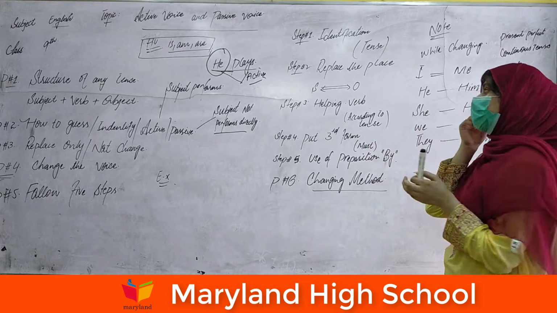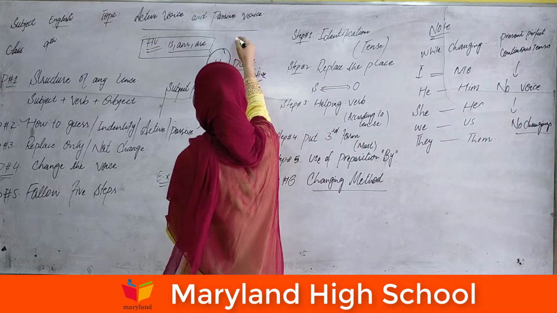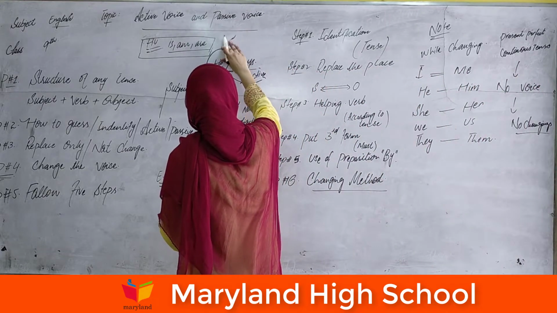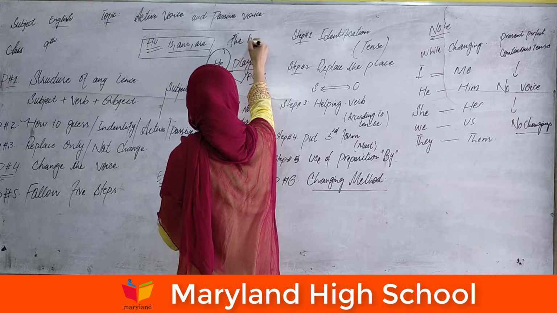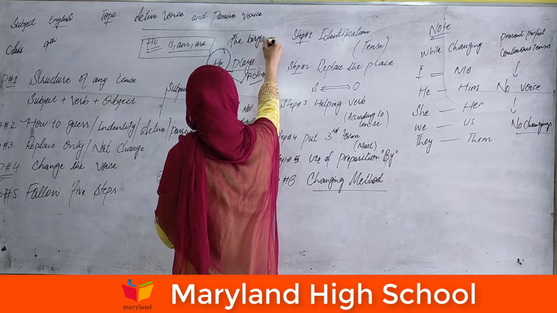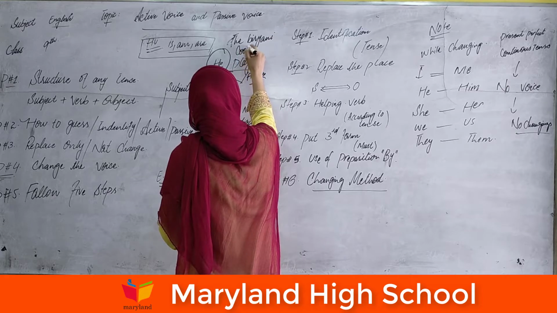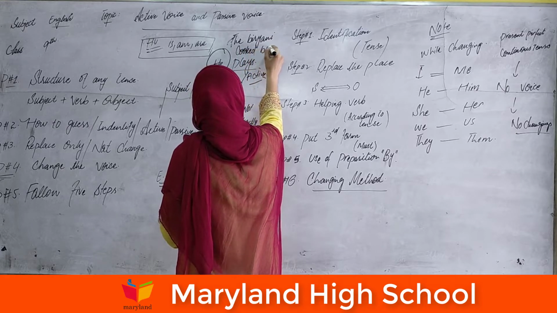How can we identify that? For example: "The biryani is cooked by her."